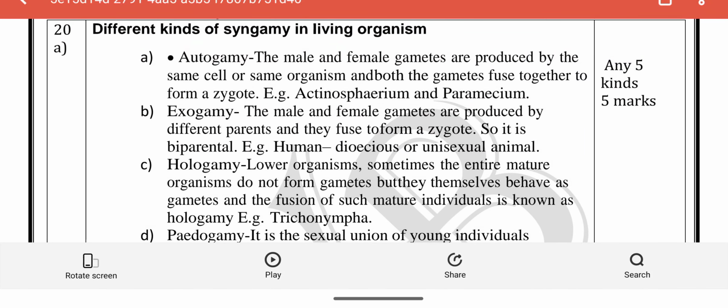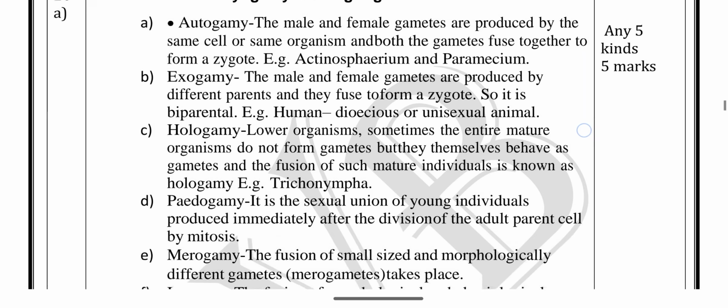First, autogamy: the male and female gametes are produced by the same cell or same organism, and both of the gametes fuse together. The example is Paramecium. In Paramecium, both the gametes are present in a single individual. Exogamy: gametes from different parents fuse to form a zygote. Example, humans. The male has sperm and the female has ovum. The different gametes fuse and form young ones.